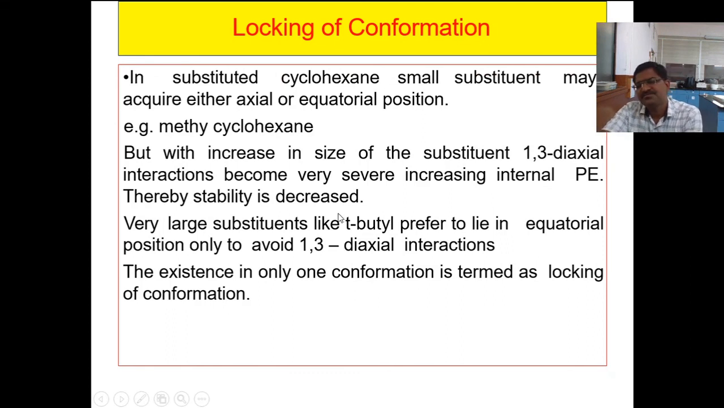its alternative form, or the molecule will not be flipped, because the tertiary butyl group creates 1,3-diaxial interaction, which increases the potential energy tremendously, which decreases the stability of the conformation, and there is existence in only one conformation. In only one conformation, this term is called locking of conformation. That is, ring flipping is avoided; this is called locking of conformation.